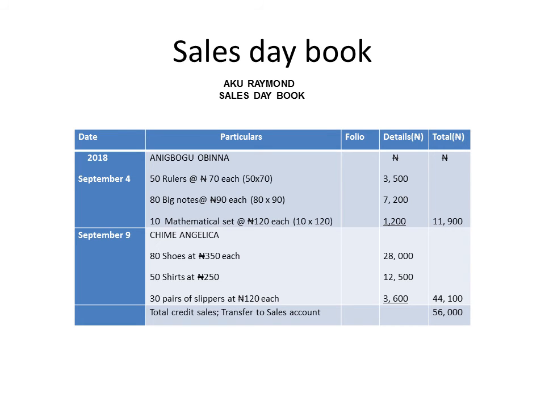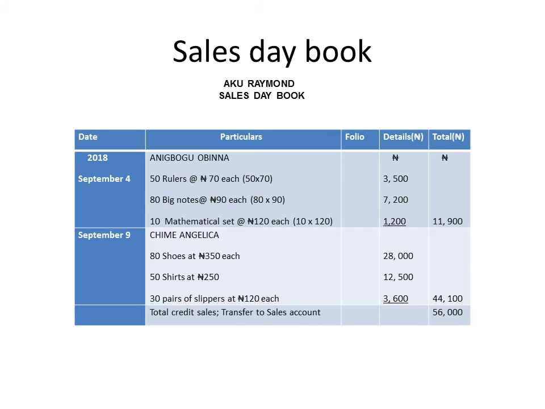So the customer here that bought goods on credit is Mr. Obina, and these are the items he bought on credit. How did we get this 3,500? It was simply 50 rulers multiplied by the price for each one, so 50 times 70 gives you 3,500 naira.